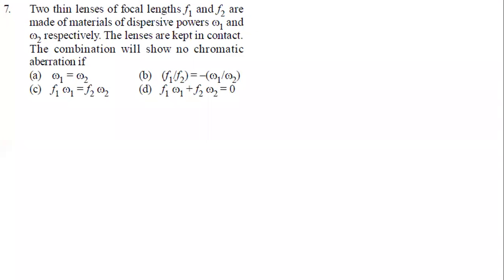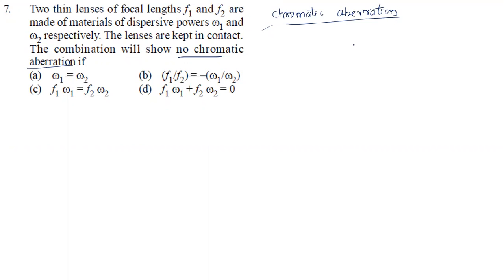Look at question number 7. I need to give you a little bit of information that we don't actually do in normal theory classes, especially for this question. So I'll suggest a simple way. This is like two thin lenses. We need to go for no chromatic aberration. Let us have an idea of what chromatic aberration is.